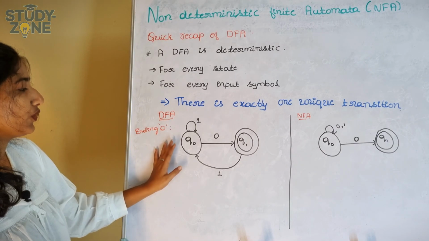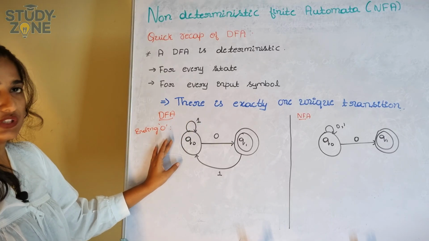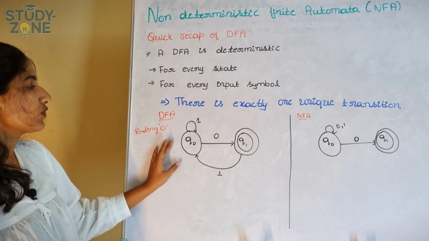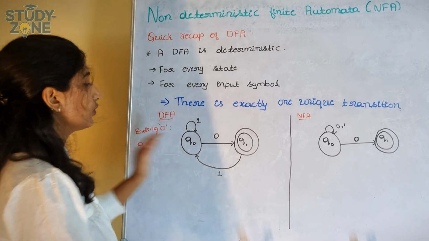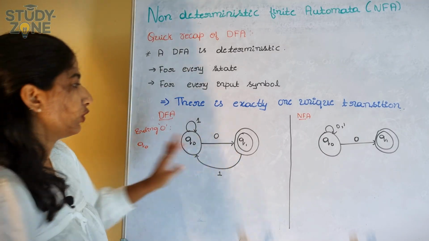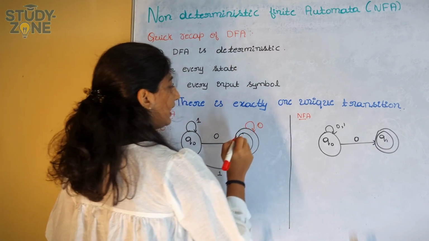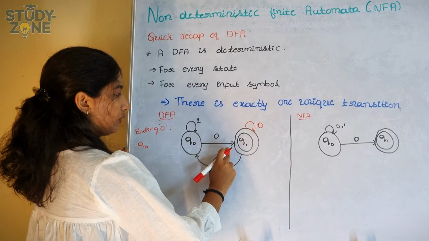Q0 on 1 will stay in Q0 only, because we need strings ending with 0. Q0 on 0 will move to Q1.